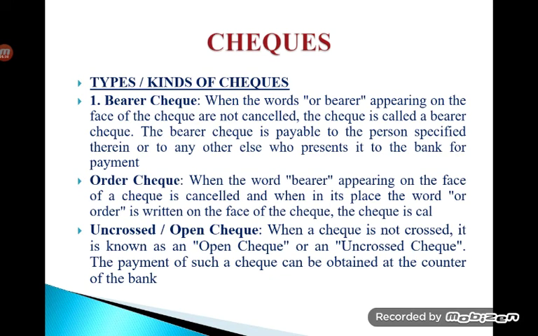So next we'll be moving on to types of checks. First one is bearer check. So altogether we have 7 types of checks, or kinds of check. You may get a question, either types of checks or kinds of checks. First one is the bearer check.